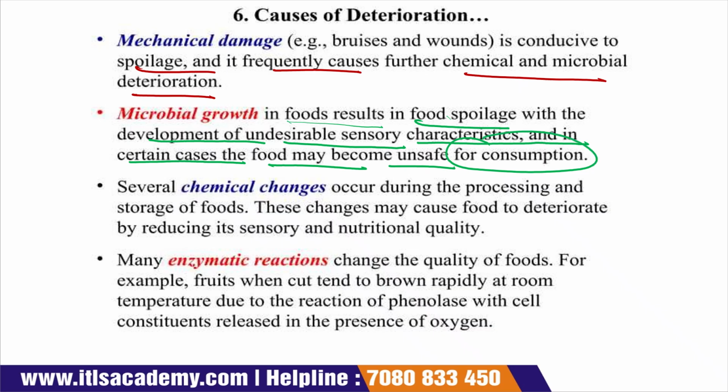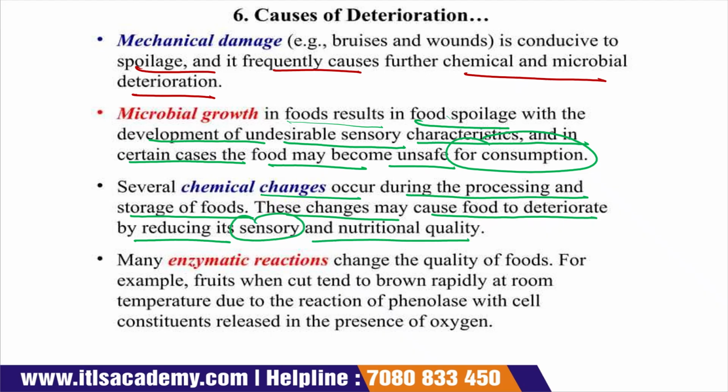Now, several chemical changes also occur during the processing and storage of food products, and these changes are unacceptable because they cause food deterioration, and due to that deterioration the sensory and nutritive value of the food product is reduced. Okay, see what is written here: several chemical changes occur during the processing and storage of the food. These changes may cause food to deteriorate by reducing its sensory and nutritional quality.